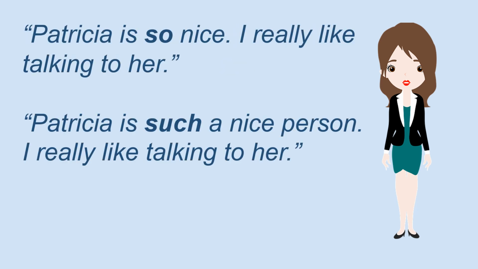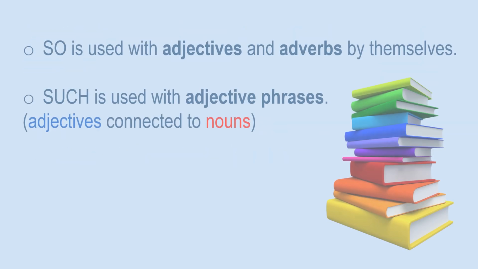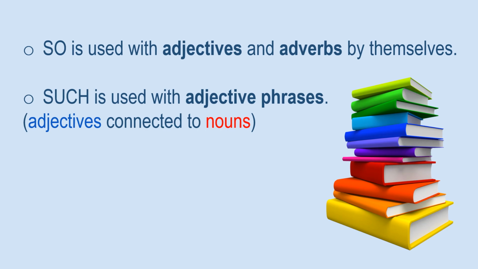The meaning of so and such can be the same, but they are used with different kinds of words, different grammar. Both words are used to give more emphasis to an adjective or adverb, but the grammar is different. So is used with adjectives and adverbs by themselves. Such is used with adjective phrases. Adjective phrases are adjectives connected to nouns.